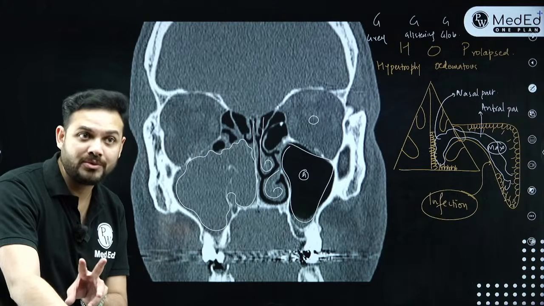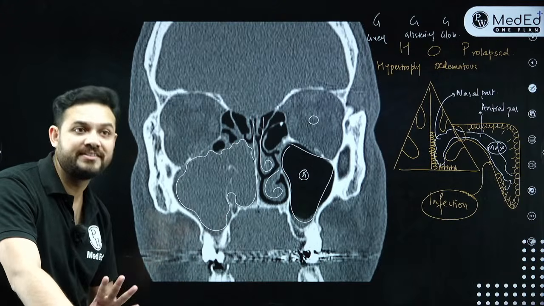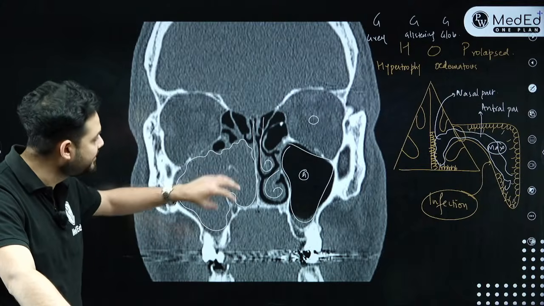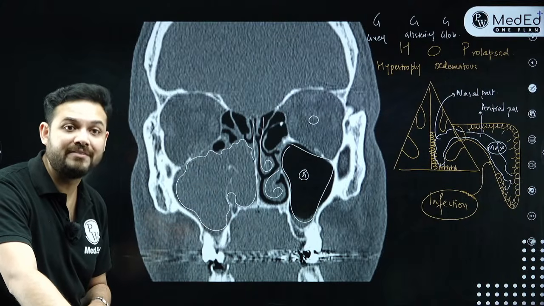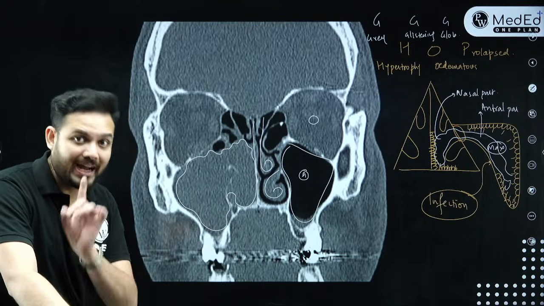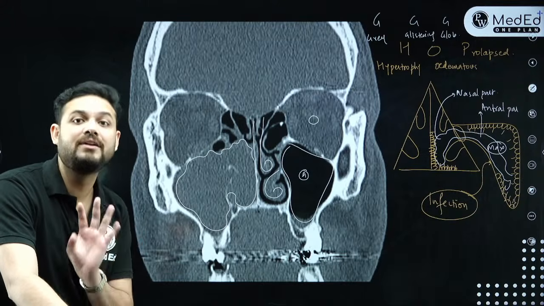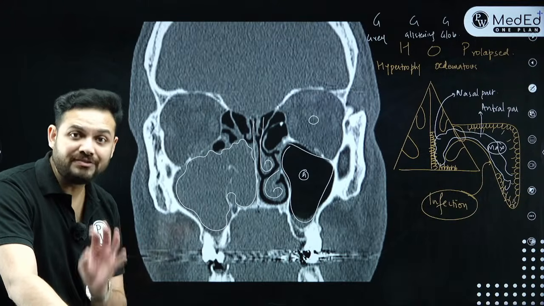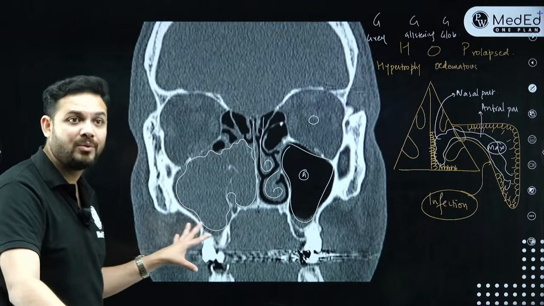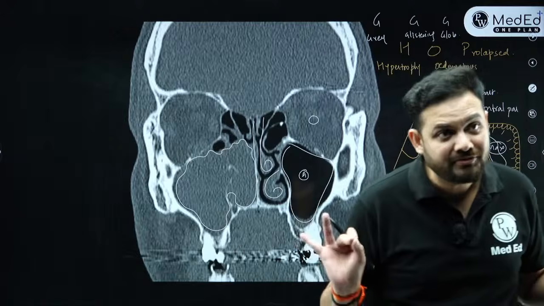Now again, I'm going to tell you two important identifying features. If they give you a similar kind of CT scan, that means the maxillary sinus is involved, a mass is coming into the nasal cavity, and they tell you this mass bleeds, and this is a 40 or 50-year-old male, the answer would be inverted papilloma. But if they tell you this is a young boy who does not have any epistaxis, because in antrochoanal polyp epistaxis is not a feature.